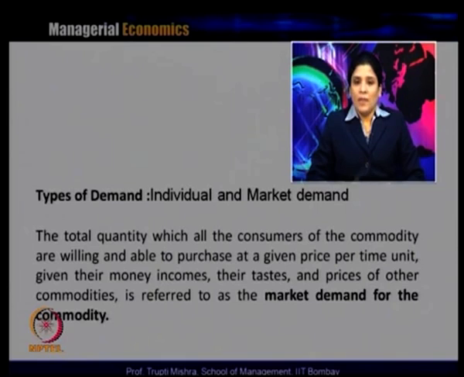The second one is the market demand. Market demand is the total quantity which all the consumers of the commodity are willing and able to purchase at a given price per time unit, given their money income, their taste, and prices of other commodities. In this case, other things remaining constant, the price is constant, the income is constant, the taste of the consumer at that time period is constant, and prices of other commodities, whether substitutes or complements, are constant. Given all these, the total quantity which all the consumers are consuming in a specific time period becomes the market demand.